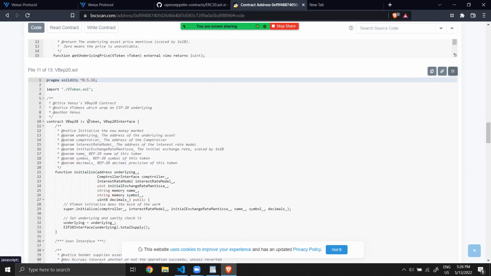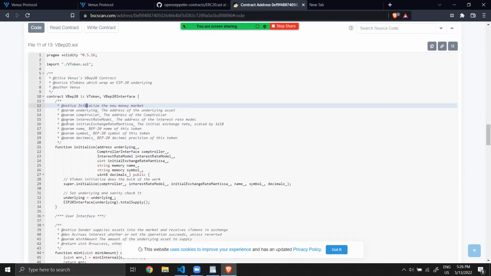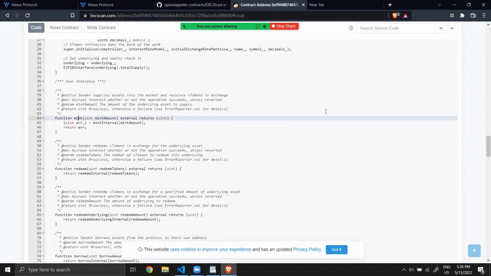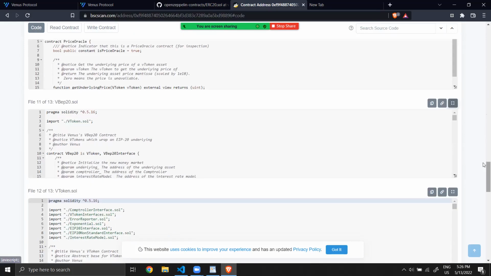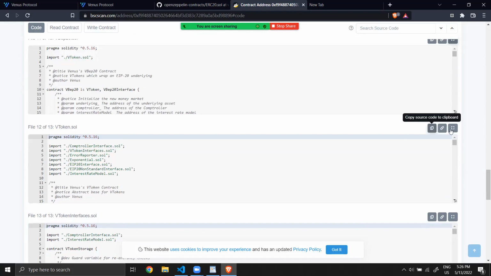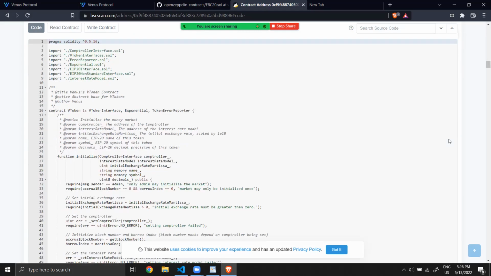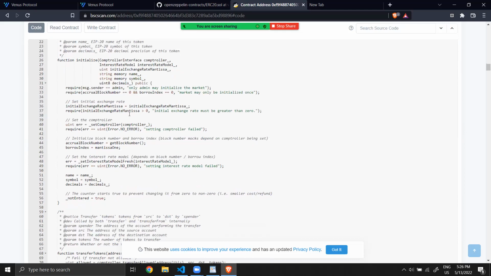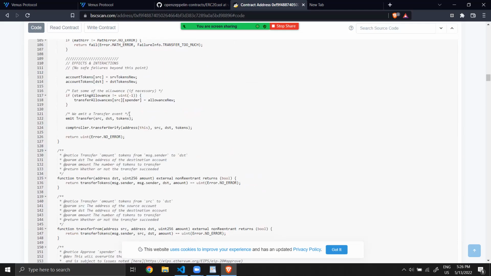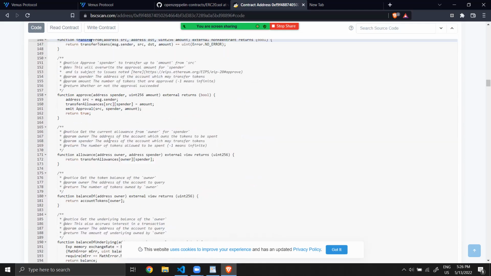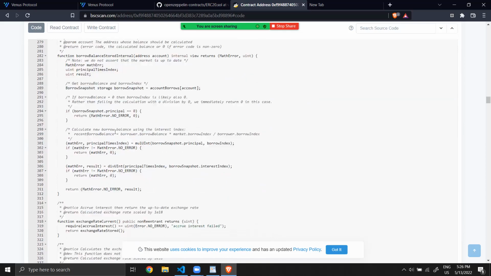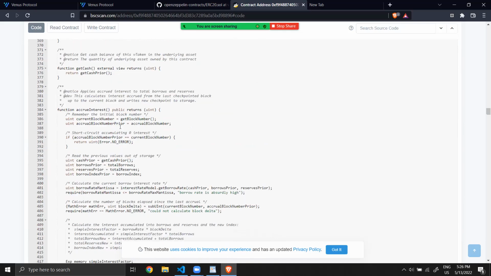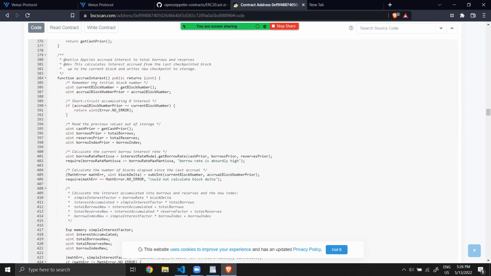So here you see the mint. It's not this one. This is a kind of interface, but we want the V token code. And on the V token code, you can see different functions: transfer, transfer from. I think it's a bit below. The cash current, the number of underlying tokens currently on the contract.